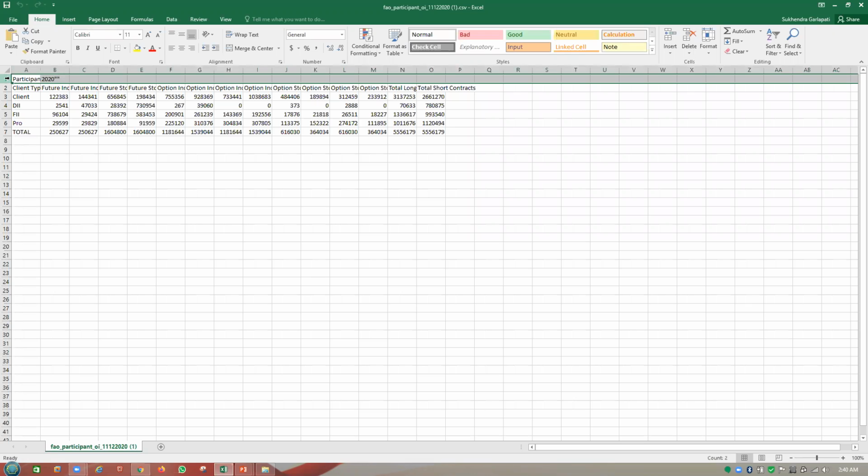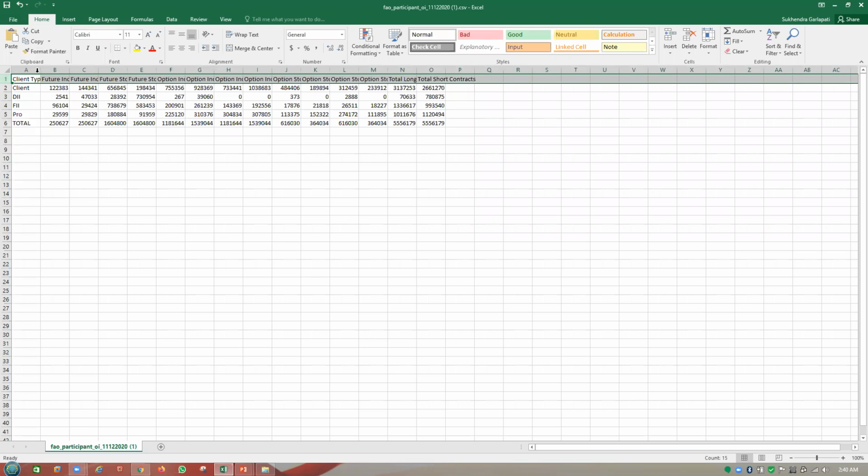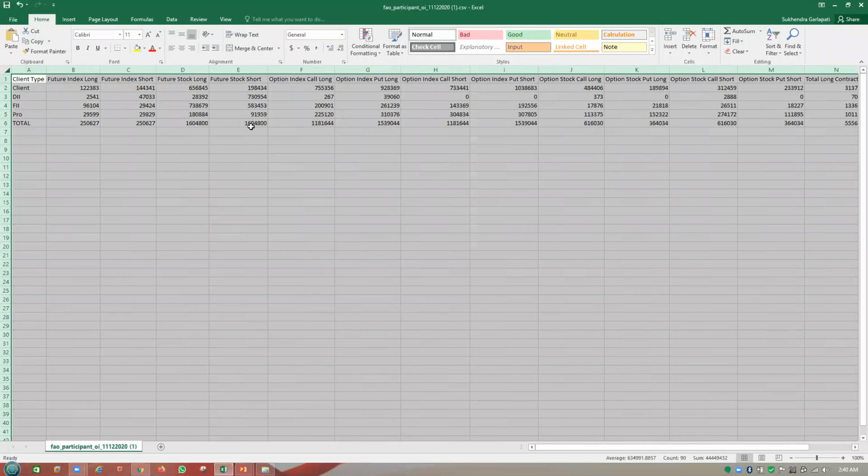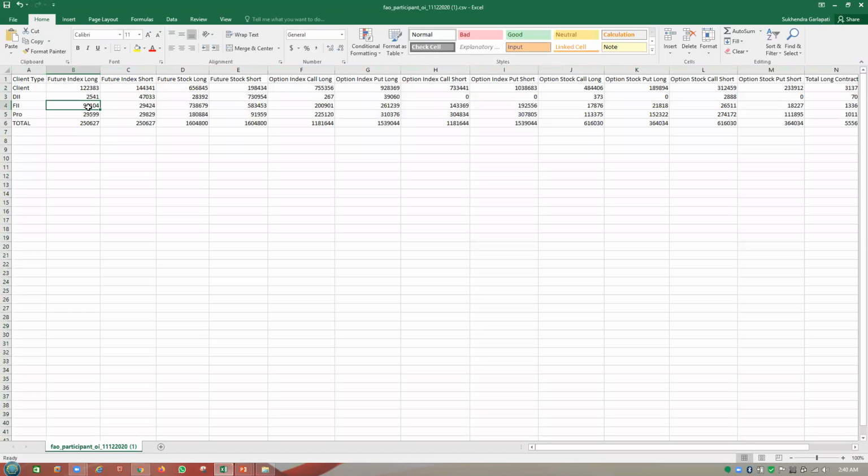Here I'm just deleting the first row, and this is the report of December 11th. If you see in this report, the FII's net long in the index is 96,000 and short is 29,000.